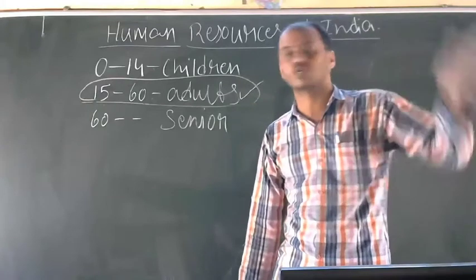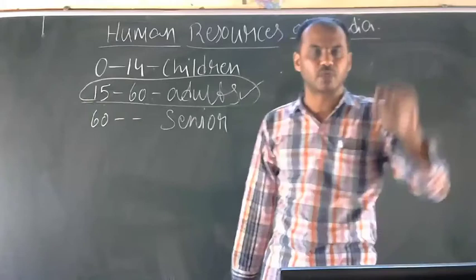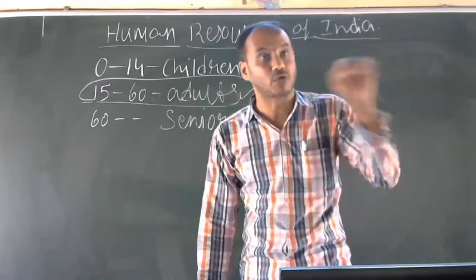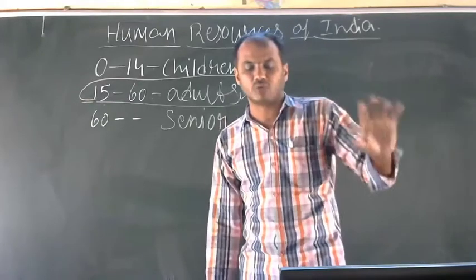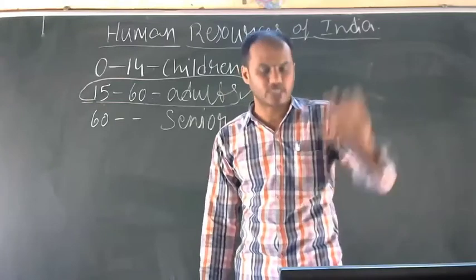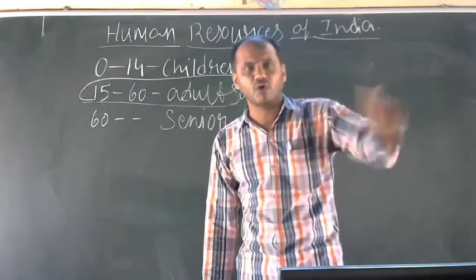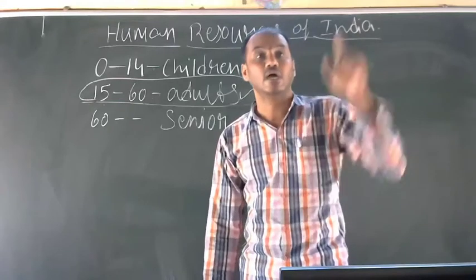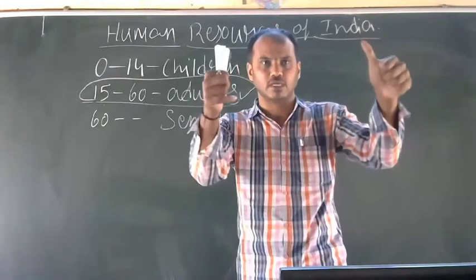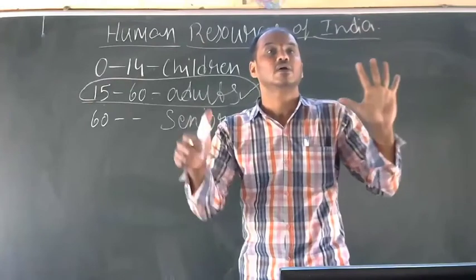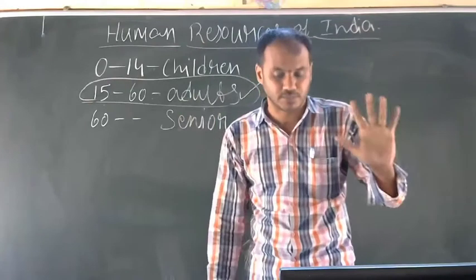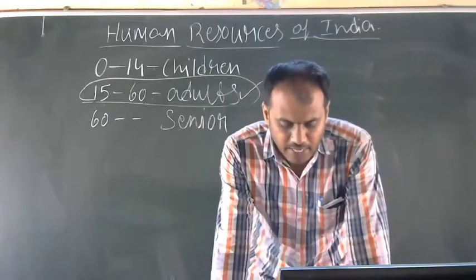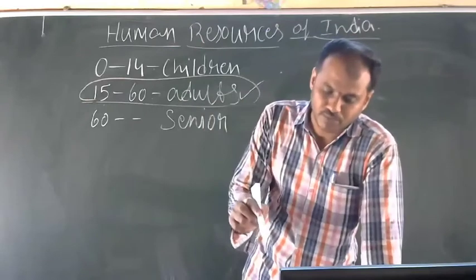As per the 2011 census, India's population was 121.1 crore. It is the second most populated country in the world next to China. Every sixth person in the world is an Indian.